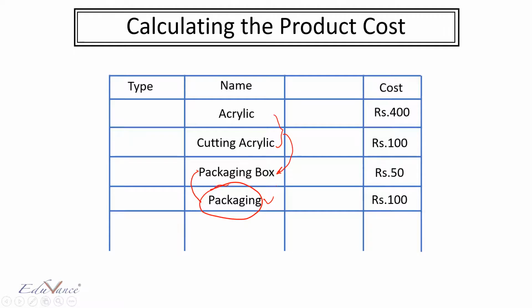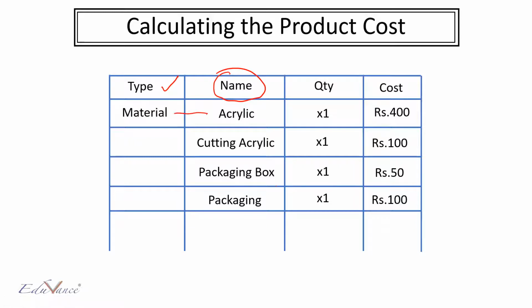Now let us see the type of each cost. So if you remember, in the previous video, we had three types of costs. One was the raw material cost, the other was manufacturing, and the third was packaging cost. Now let us see that each of these costs that we have here, what type of costs are they? So first let us see acrylic. The acrylic is a material cost. Basically, you will need acrylic to complete your product and to manufacture your product. Without this material, which is called acrylic, you will not be able to complete your product. Hence, acrylic comes under a material section.